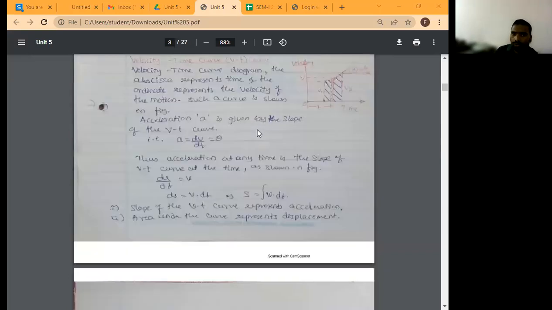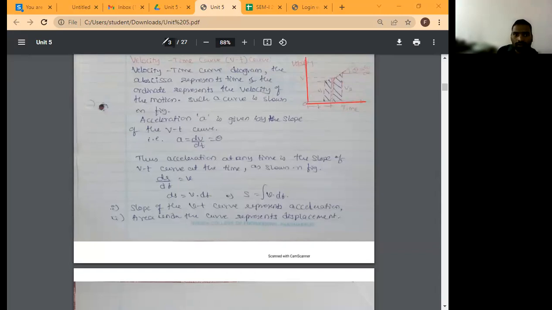Then the second one is the velocity-time graph. What is a velocity-time graph? Which axis is velocity taken along? Velocity is taken along the y-axis, and time is taken along the x-axis.